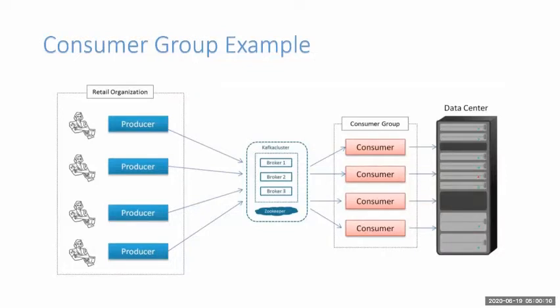On a single machine one broker is running, but still, if we imagine you have 1,000 producers sending messages to a single topic, there could be some delay in storing the information in the data center. So what we can do here is create consumers as per our requirements, right?